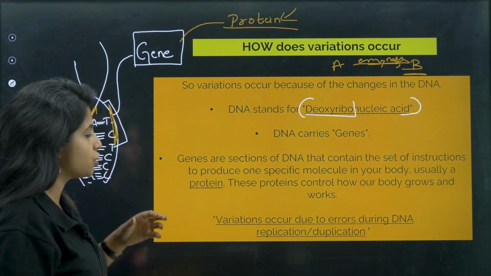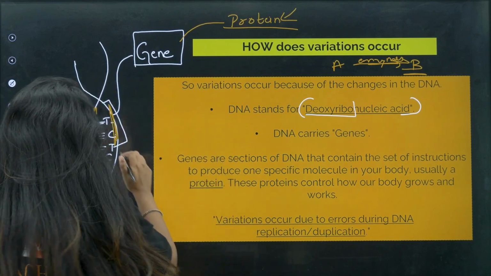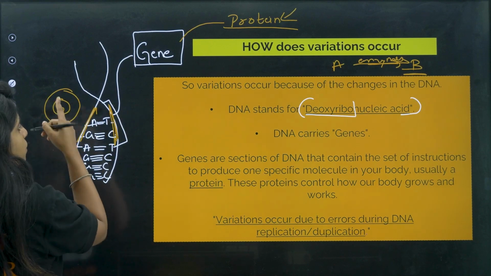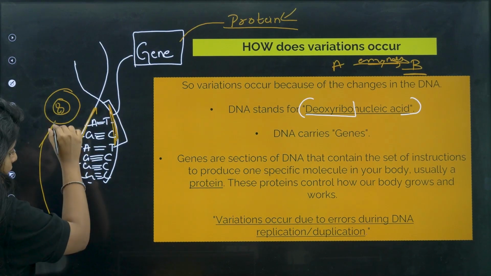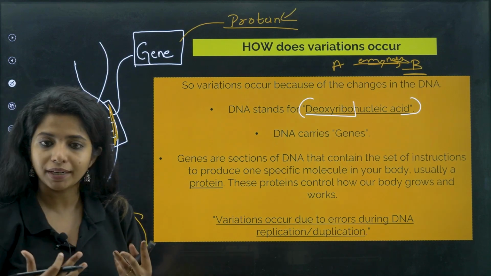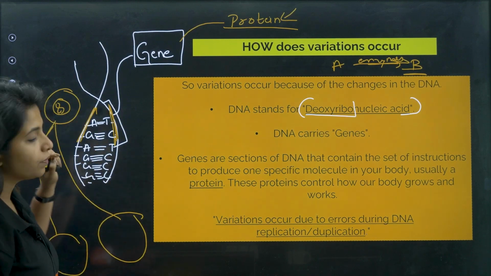What do you mean by DNA replication? It's not that we have just one set of DNA. For example, you have a cell, inside the cell you have the nucleus, and inside the nucleus you have the DNA. Suppose this cell has to divide into two cells. Obviously, this DNA has to be copied.